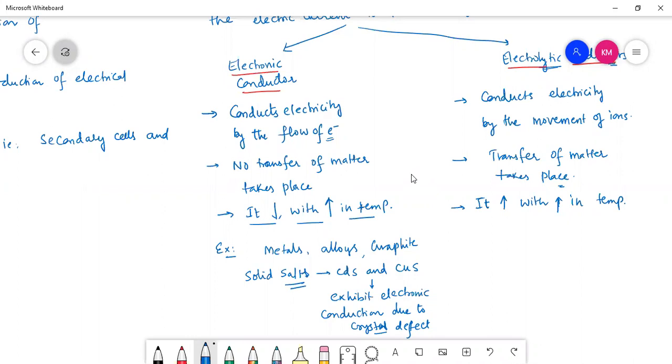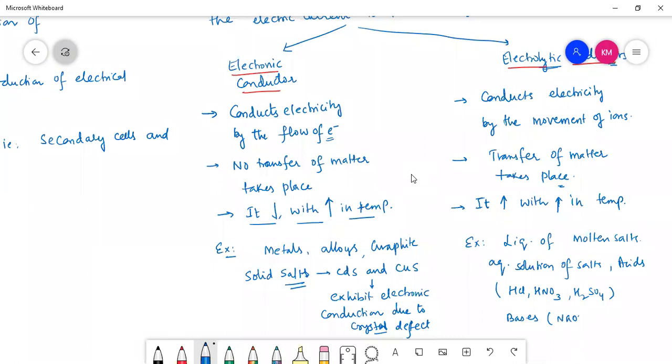But when we talk about electrolytic conductance examples, if you take molten salts, aqueous solutions of salts, acids, especially strong acids, we will take as good electrolytes: HCl, HNO3, H2SO4. Bases, if you consider, NaOH, KOH.